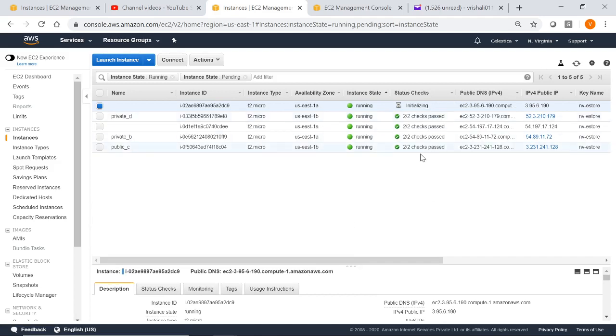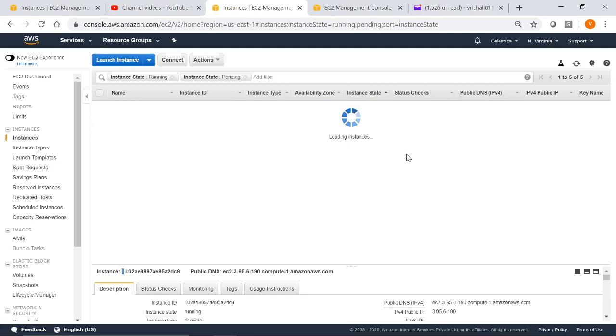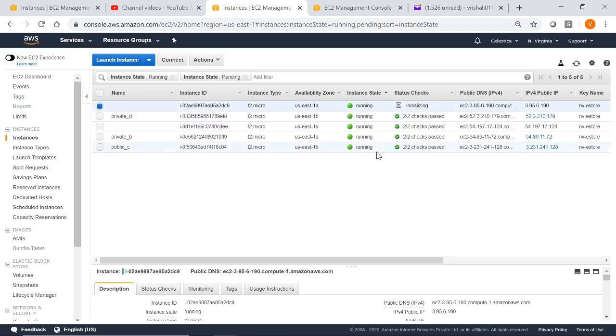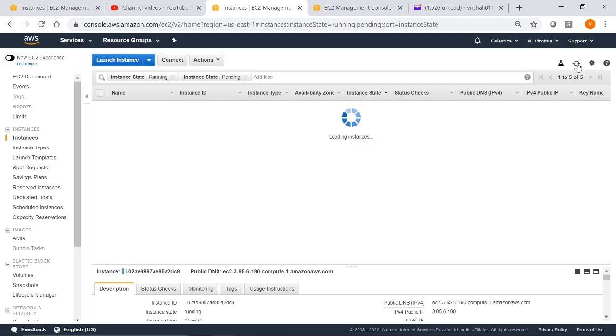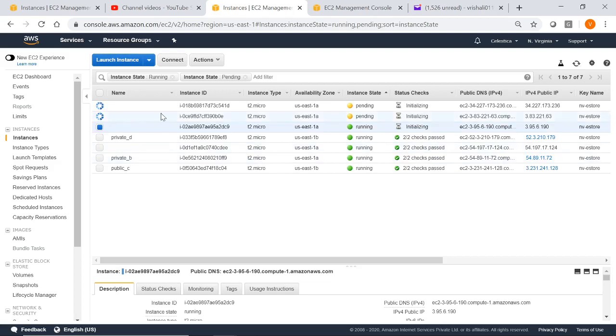This is the previous instance only, it is still launching. These are the two instances. Right now they got launched.